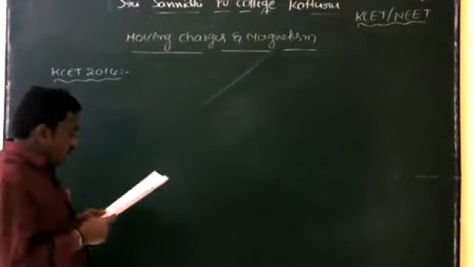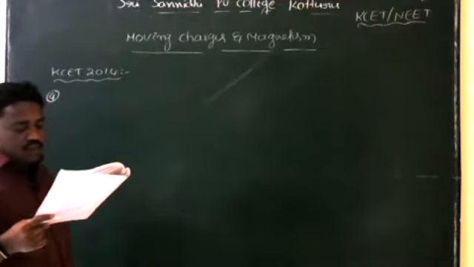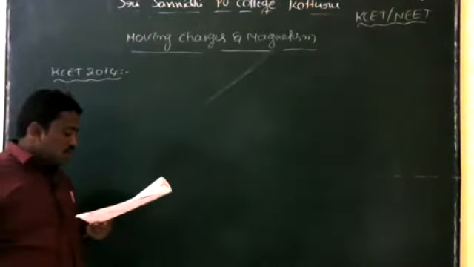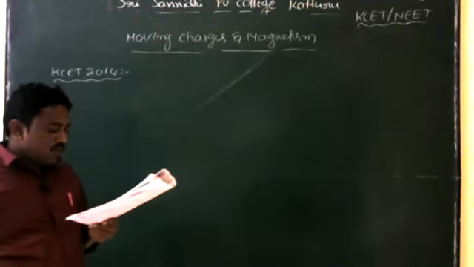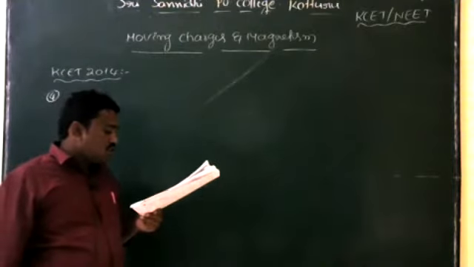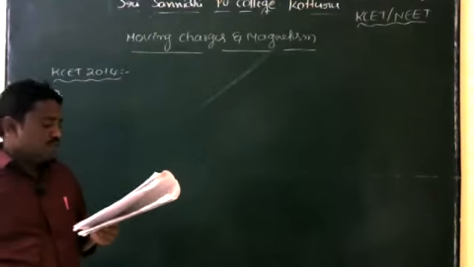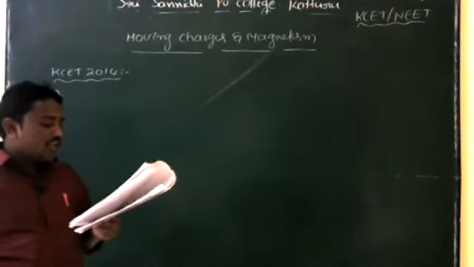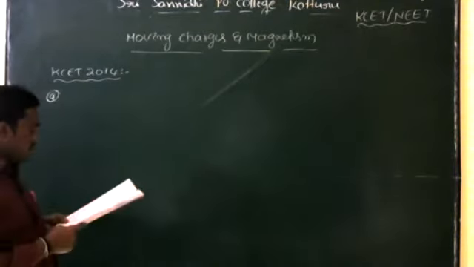The gyromagnetic ratio of an electron revolving in a circular orbit of the atom is 8.8 into 10 to the power of 10 coulomb per kg. What is the mass of the electron? Given the charge of the electron is 1.6 into 10 to the power of minus 19 coulomb. Okay, so this is the question.